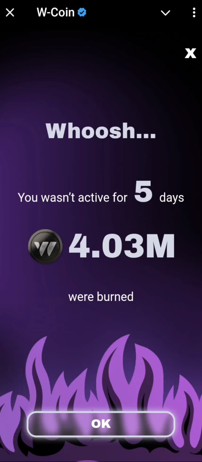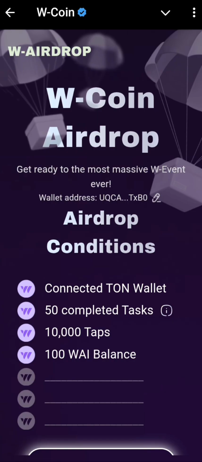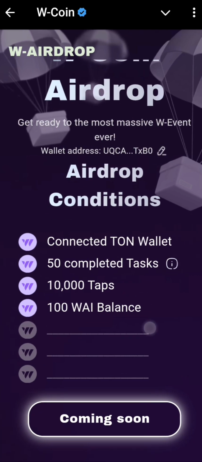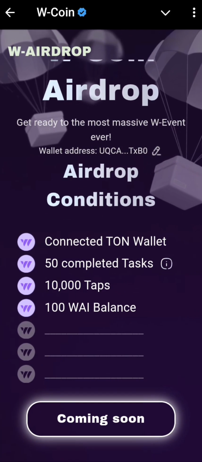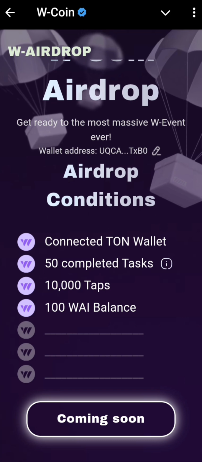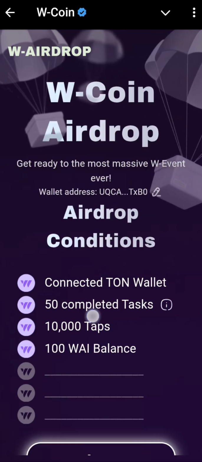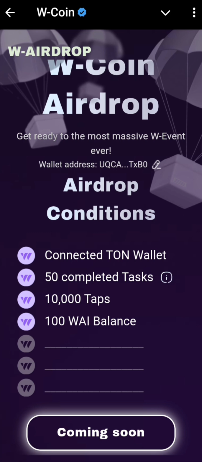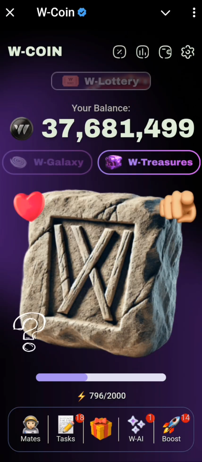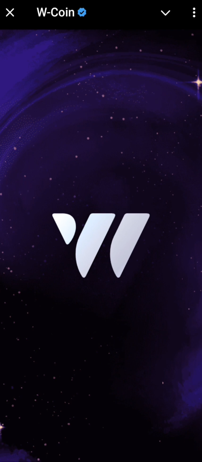And then if you just come back, you'll see that the other conditions are still left. We still have this one. There are 3 more left, so they are going to be coming out as time goes by. I have already shown you this one, so make sure that you complete these ones and prepare your account. Let your account be in order and ready for the airdrop, so that when others come out, you can easily complete them and set your account. So please make sure that you do everything you can to earn massively from the remaining activities.